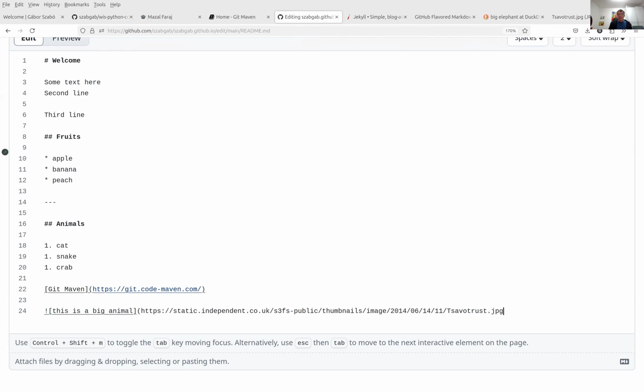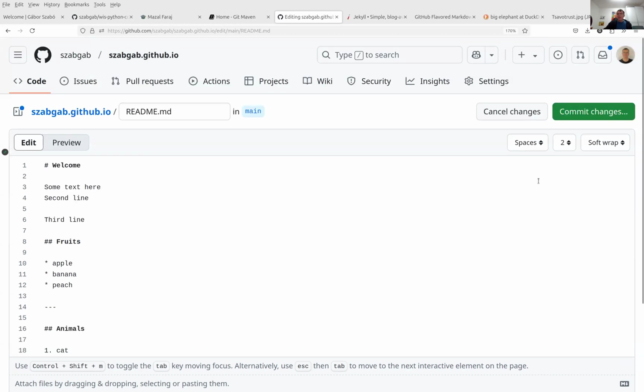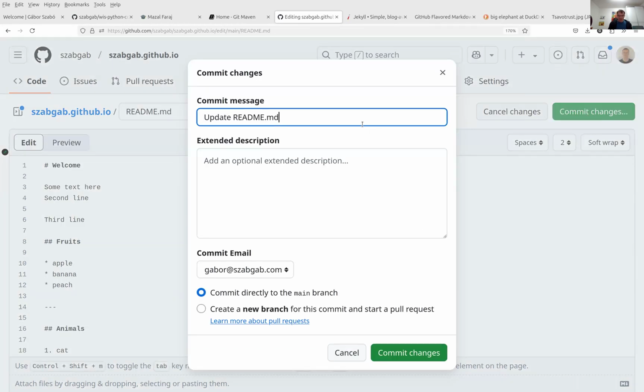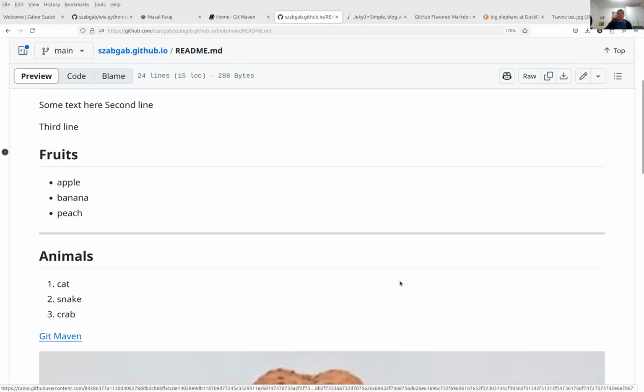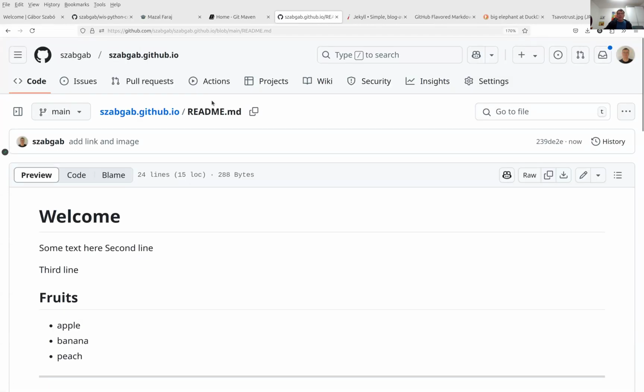And then, so it looks very much like a link, with a square bracket, some text in the parentheses, the address of this page where the image is, but there is an exclamation mark at the beginning. So I commit the changes, add link and image, I explain it, and I clicked already on the green button, and so it's going to be there. Now the action is building.